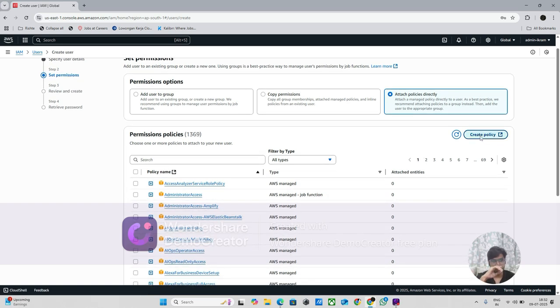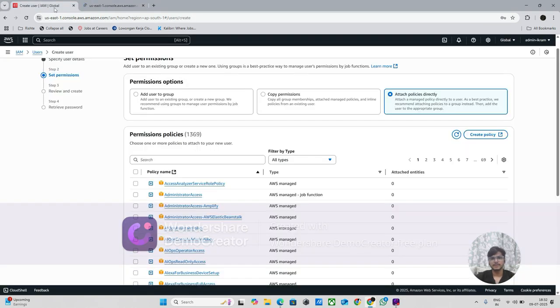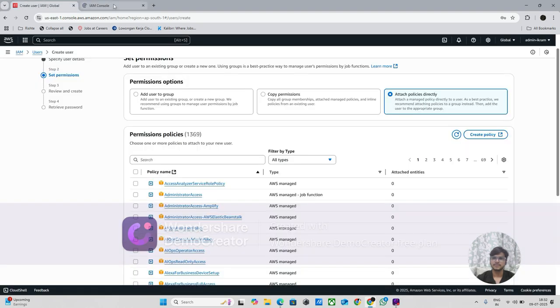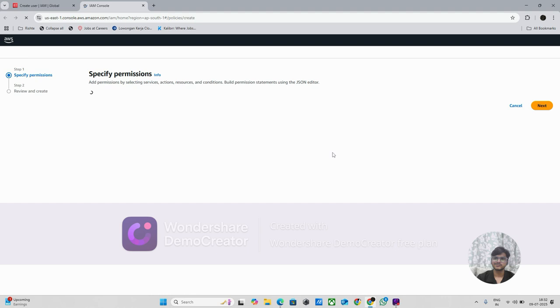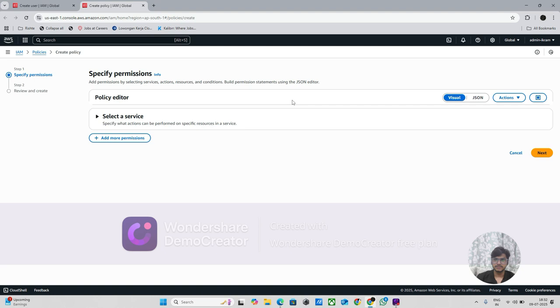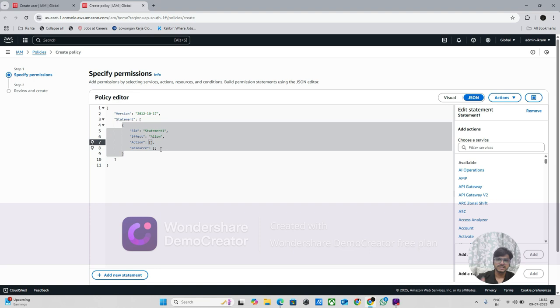Wait, I'm going to show you what the JSON format is. In the JSON editor, you can write how much access you want to give.